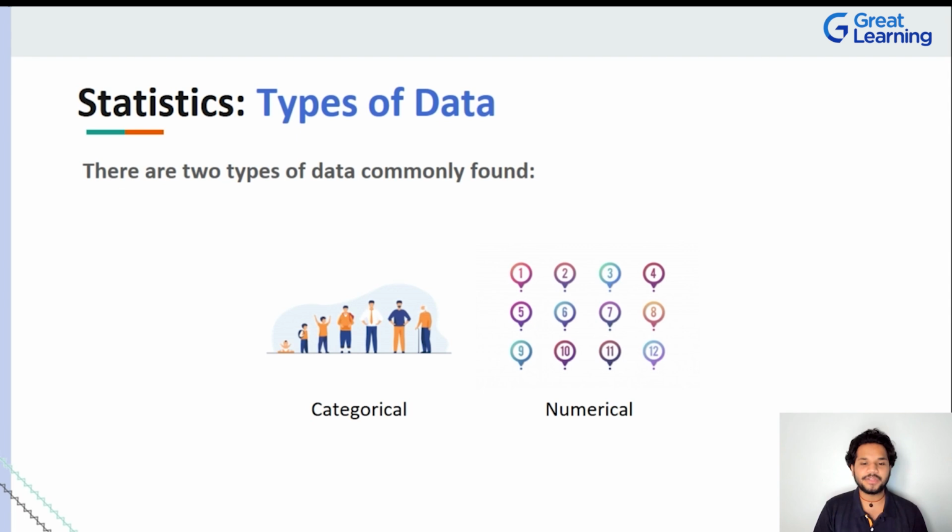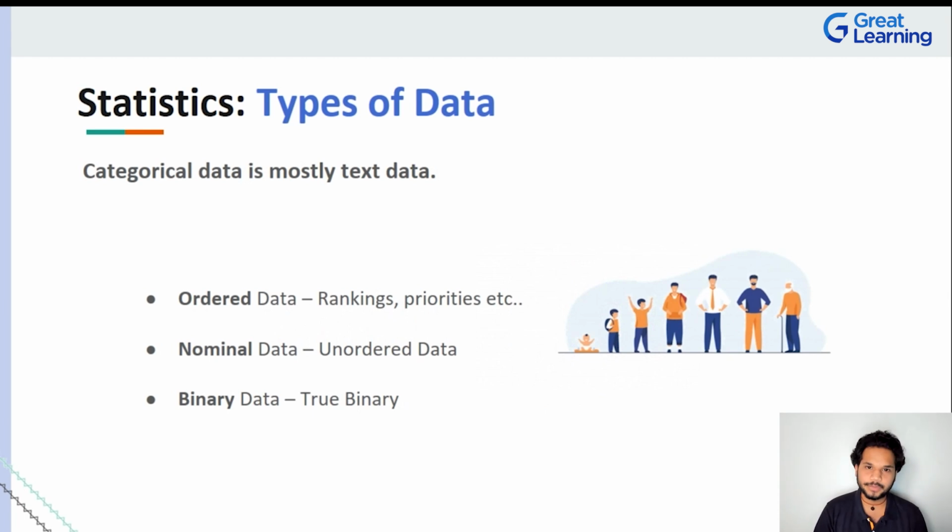On your screen, you'll find two commonly used types of data. One is categorical data. The other one is numerical data. From the example on your screen, can you quickly take a second to guess what categorical data is and what numerical data is? Because let me tell you, it is very straightforward.